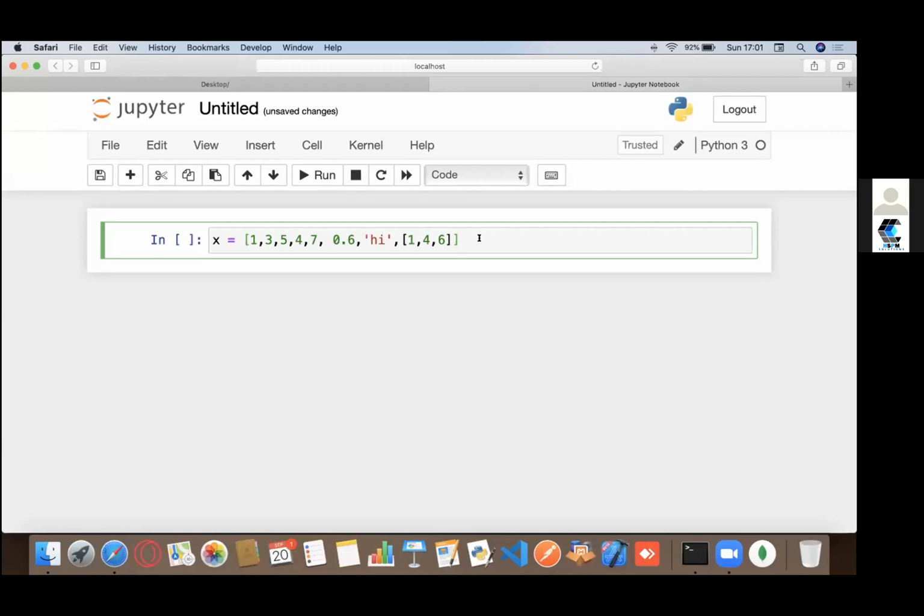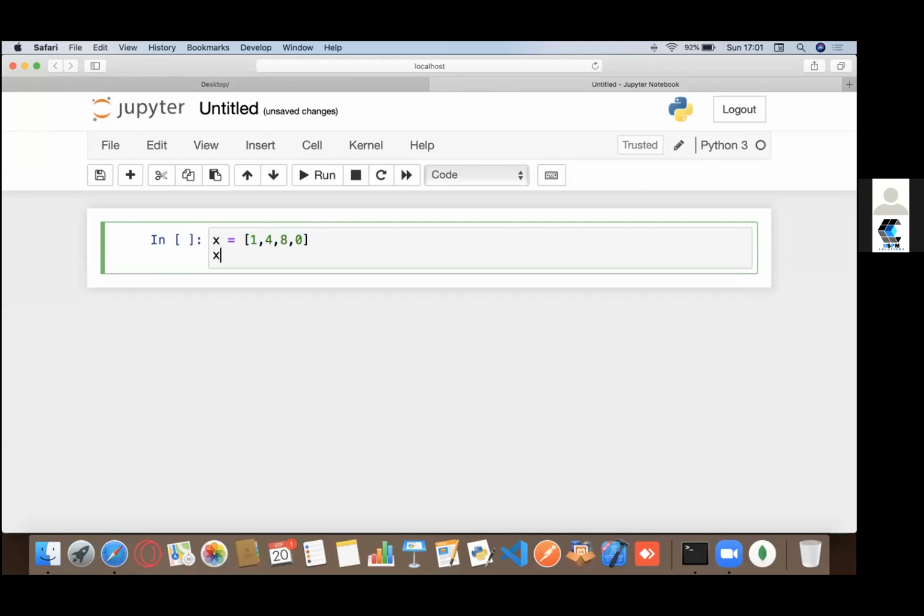You might understand that these are comma separated values in a square bracket. Big deal, right? Now there are certain properties of the list. I'll create a better list for you. Now there are certain properties of this list that we can access. The first is indexing. Instead of just printing the list like we did with other integers, we can access its single values. For example, suppose I just want the first value of this list.